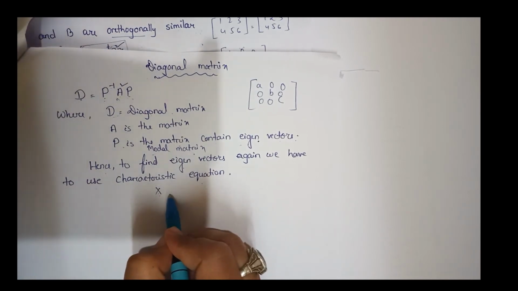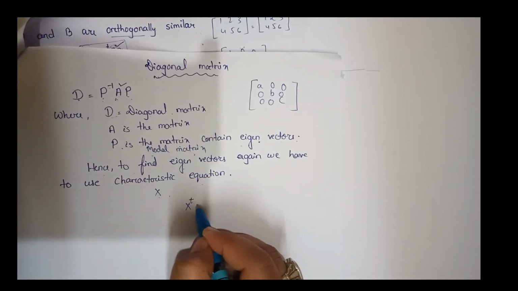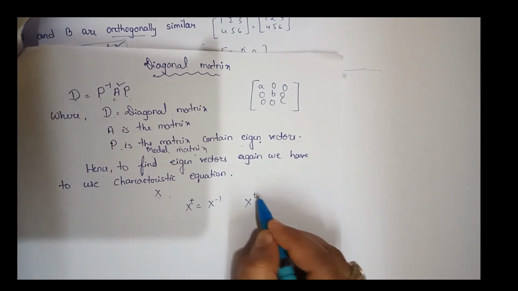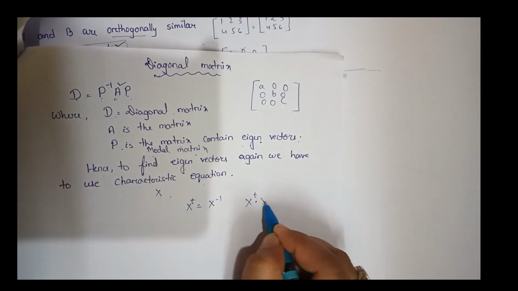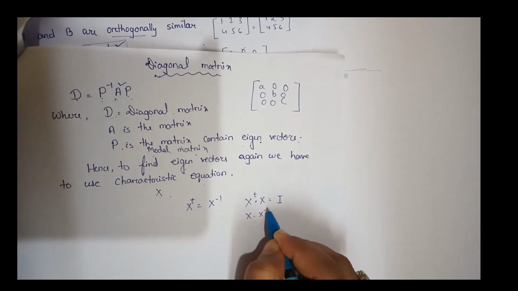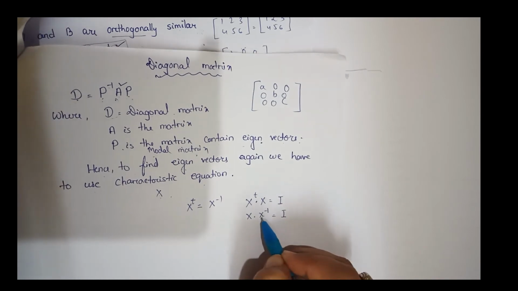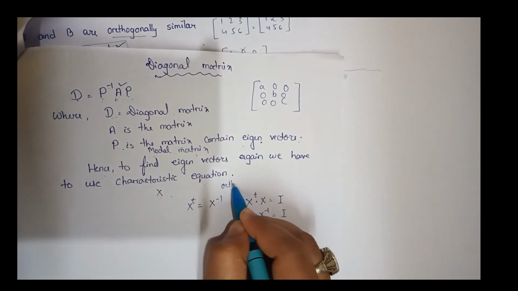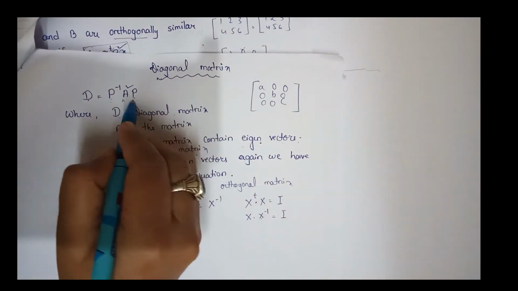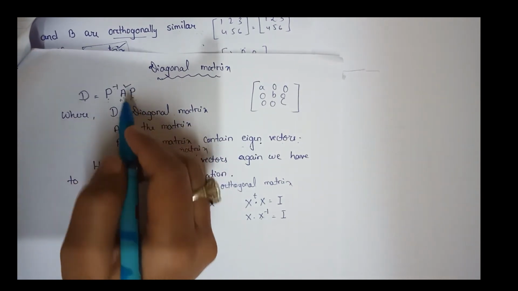And one more thing: what do we mean by an orthogonal matrix? In an orthogonal matrix, the transpose of the matrix equals the inverse of the matrix. That means I can say the transpose of X multiplied by X equals the identity matrix, because we know that a matrix and its inverse give us the identity matrix. We can replace these two because they are equal in the case of an orthogonal matrix. The orthogonal matrix contains the normalized eigenvectors, but P is known as the modal matrix. You can represent the modal matrix with capital M also.